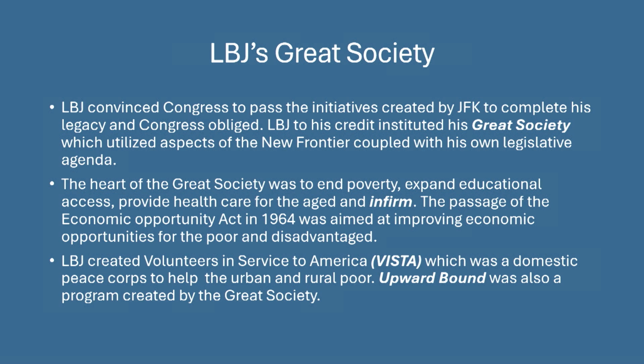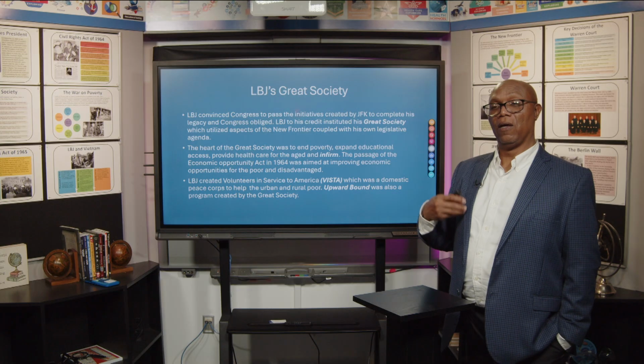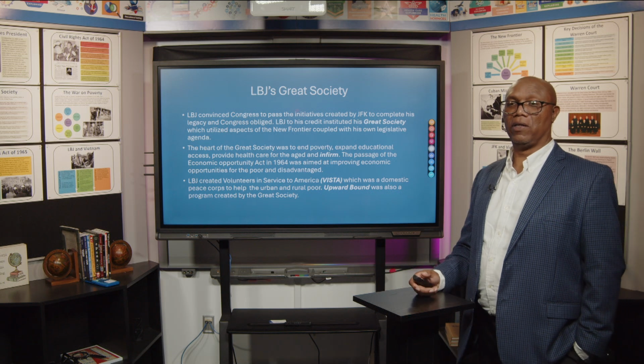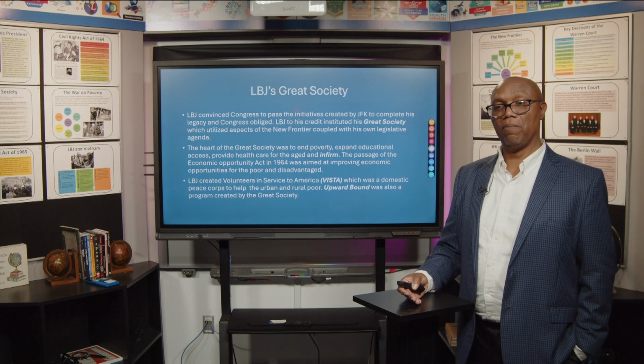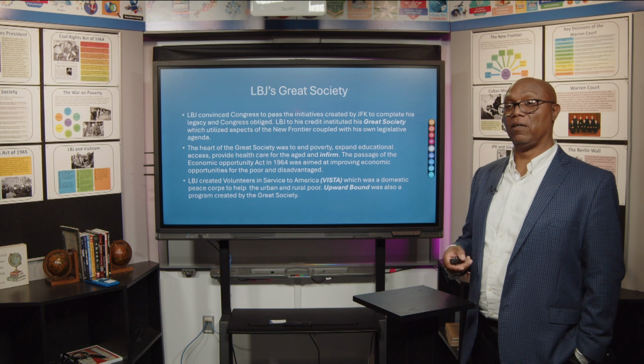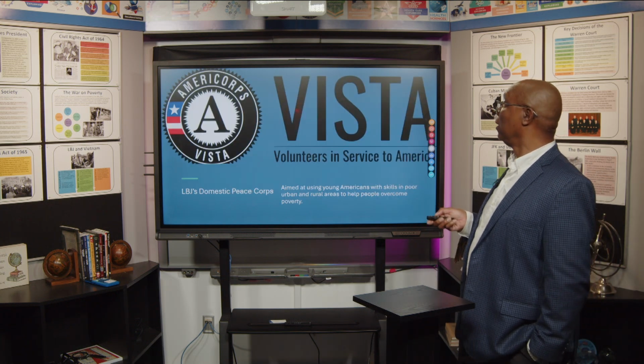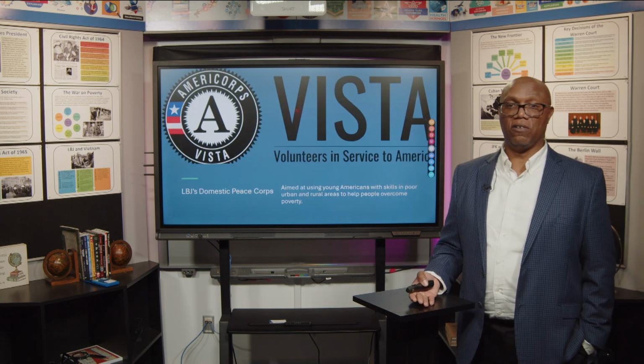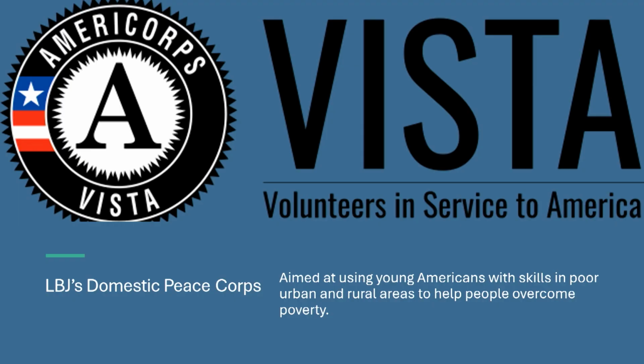Upward Bound was also a program created by the Great Society. When you look at the programs created by the Great Society, what it was about was bettering America, or bettering the opportunity for American citizens, especially the underrepresented and the poor. That's one of the things that endeared LBJ to Americans. Here you have a logo for VISTA. It was aimed at young Americans with skills in poor and urban areas to help people overcome poverty.